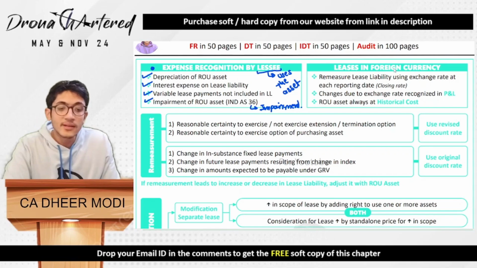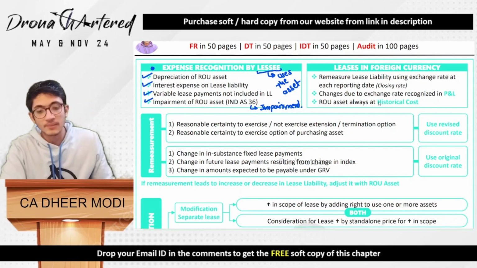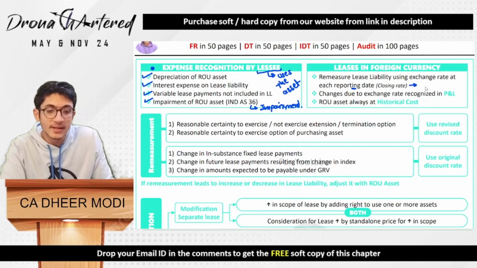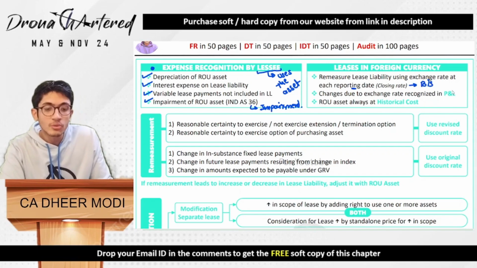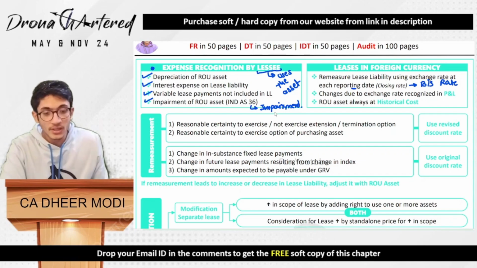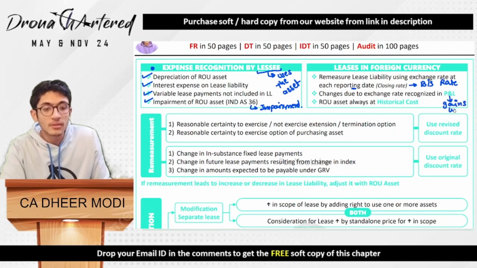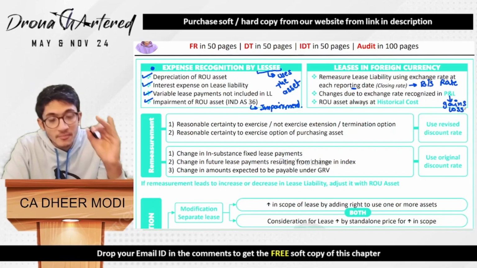Okay. Next is, what about leases in foreign currency? So when leases are in foreign currency, you will remeasure the lease liability using the exchange rate at each reporting date. Each reporting date means your closing rate. That is when you are making your balance sheet, whatever the rate is on that day, you will reassess. Any changes that happen in this case will be recognized in P&L. That means any gains or any loss due to forex, all of them will go to your P&L.